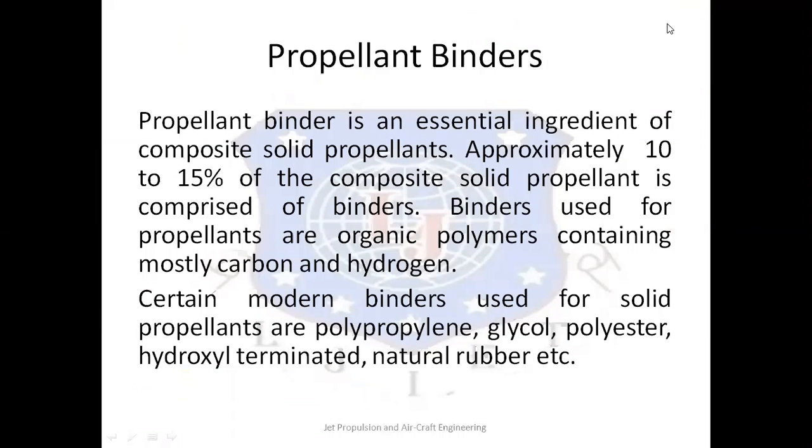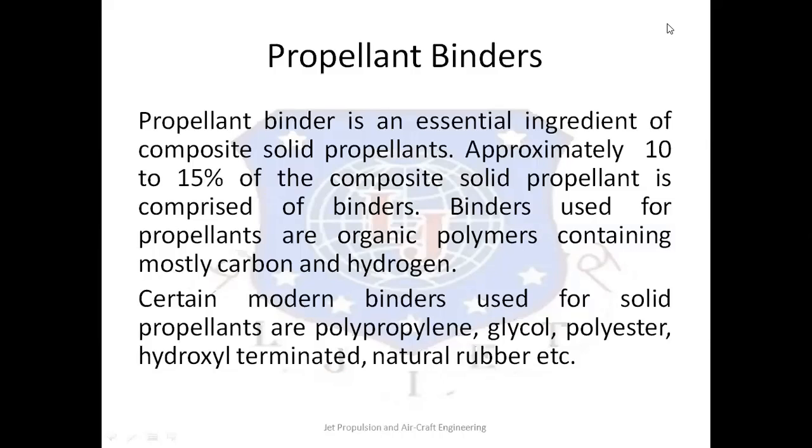Propellant binders are a very important ingredient of composite solid propellants. Propellant binders are mostly used in solid propellant systems, and they play an important role in creating the bond between the oxidizer and the fuels. Approximately 10 to 15% of the composite solid propellant consists of binders.